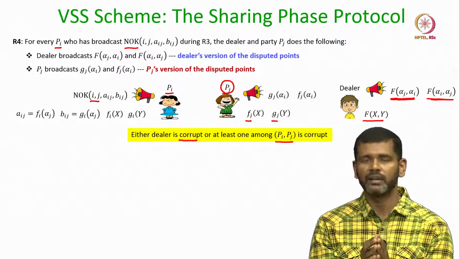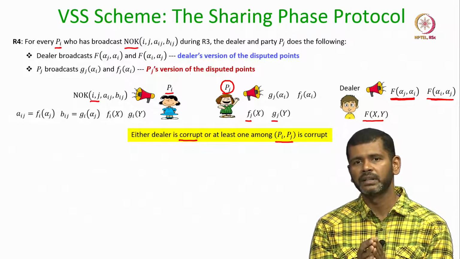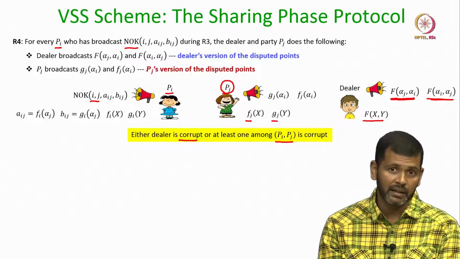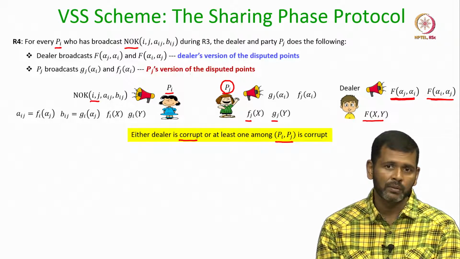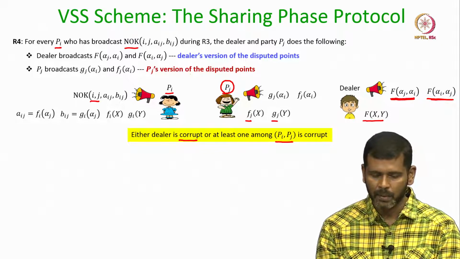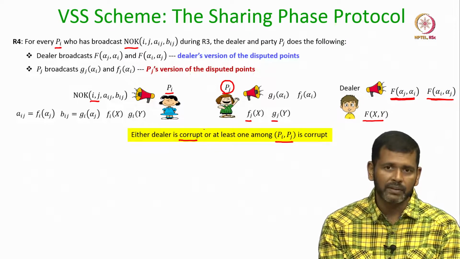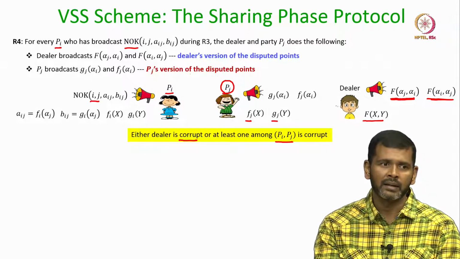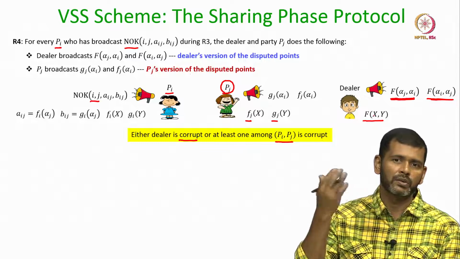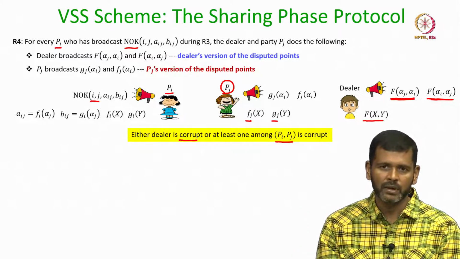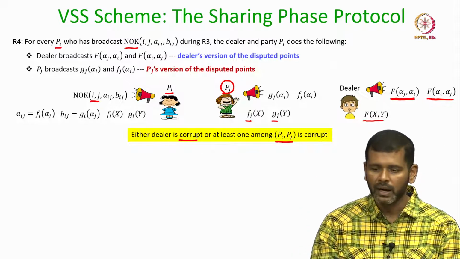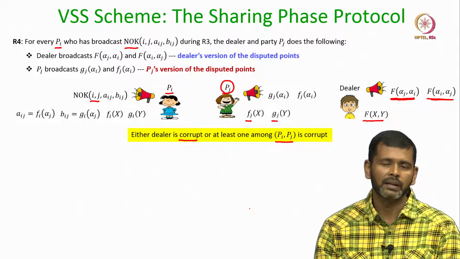So, if there is a dispute between Pi and Pj, then either the dealer is corrupt or one of the two parties Pi or Pj is corrupt. For every such dispute, the dealer and the party against whom the complaint has been raised have to come into the picture during round 4 and make public their version of the corresponding disputed points.